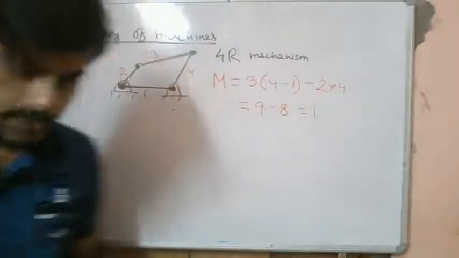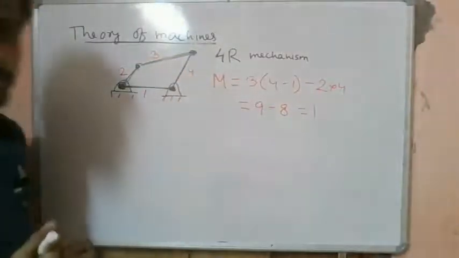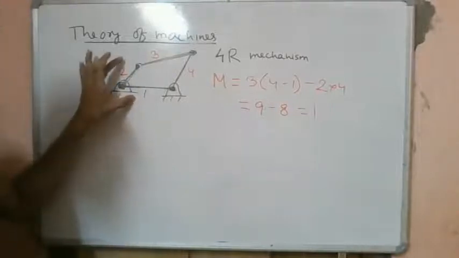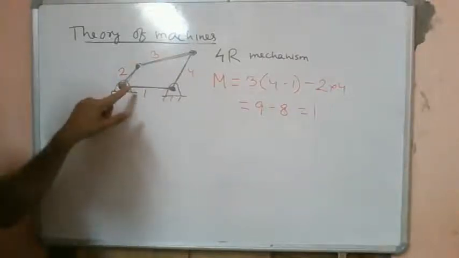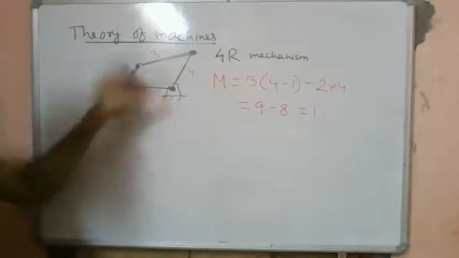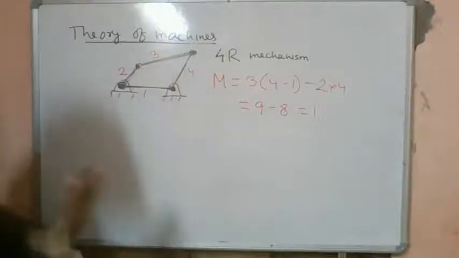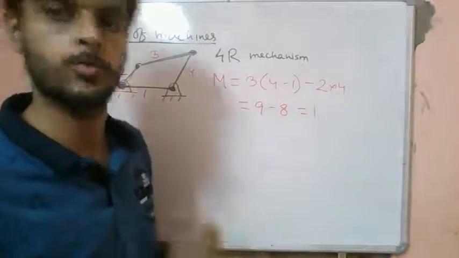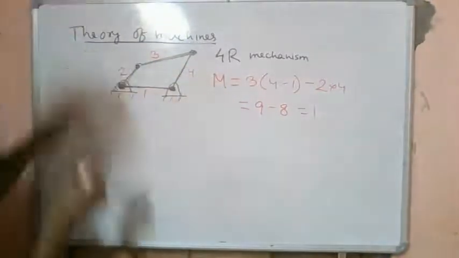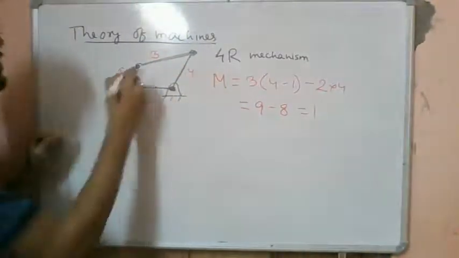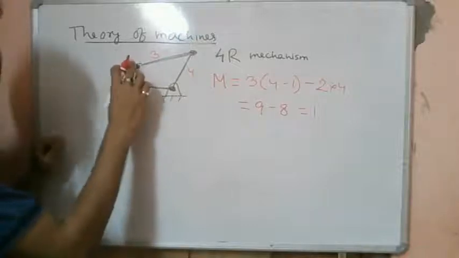This implies that if we give any one of these links a unique motion, the other links will execute unique output motions. Let's suppose a unique motion of this link.